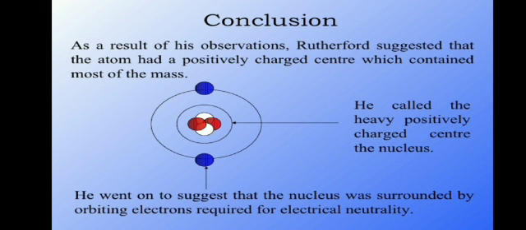As a result of his observation, Rutherford suggested the atom has a positively charged center which contained most of the mass. He called the heavily positively charged center the nucleus. He concluded that the positively charged nucleus was surrounded by electrons in a negatively charged path, revolving around the nucleus along its orbit.